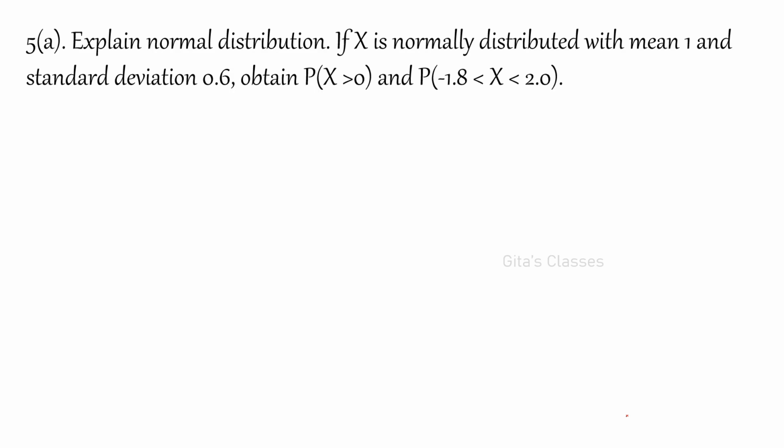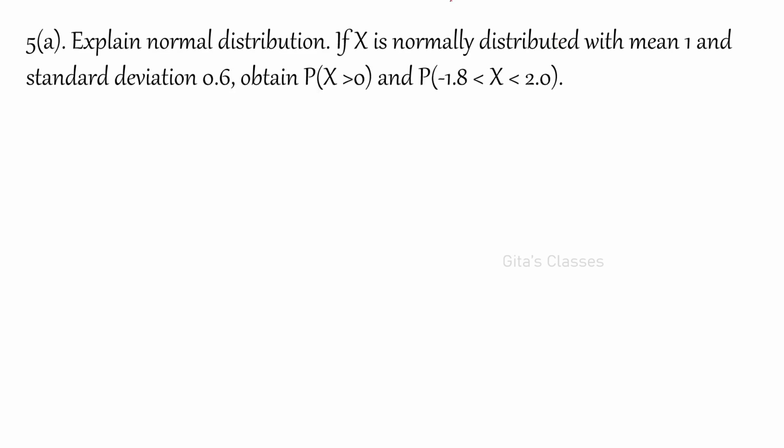And next is 5a. This is again normal distribution. First explain normal distribution, the definition, and the advantages and properties of normal distributions. You can write 1 or 2 properties of normal distributions. You have to write the PDF, and it is also given in the channel. Please go through that normal distribution introduction class. I have given you the properties of normal distribution, what is the PDF and all.